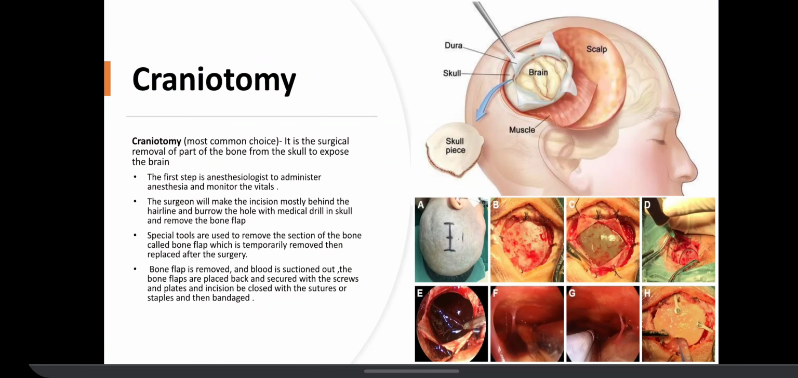Craniotomy. Craniotomy is the most common choice. It is a surgical removal of a part of the bone from the skull to expose the brain. The first step is anesthesia and monitoring of the vitals. The surgeon will make an incision mostly behind the hairline and burr a hole with a medical drill. Special tools are used to remove the section of bone called the bone flap, which is temporarily removed. Blood is suctioned out and the bone flap is placed back and secured with screws and plates.